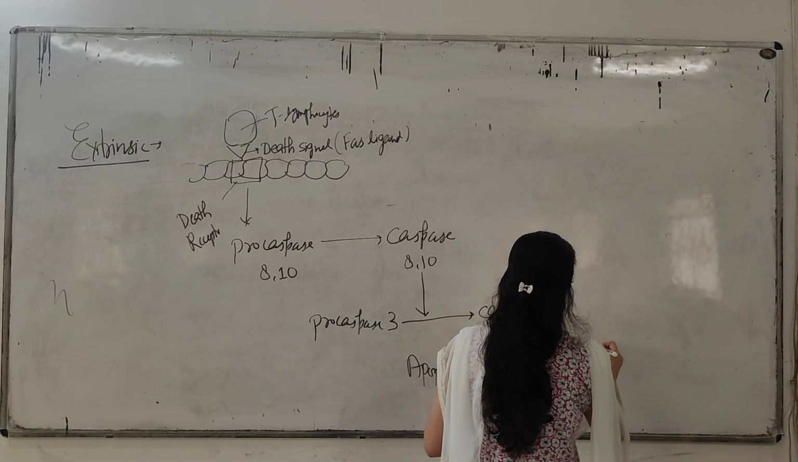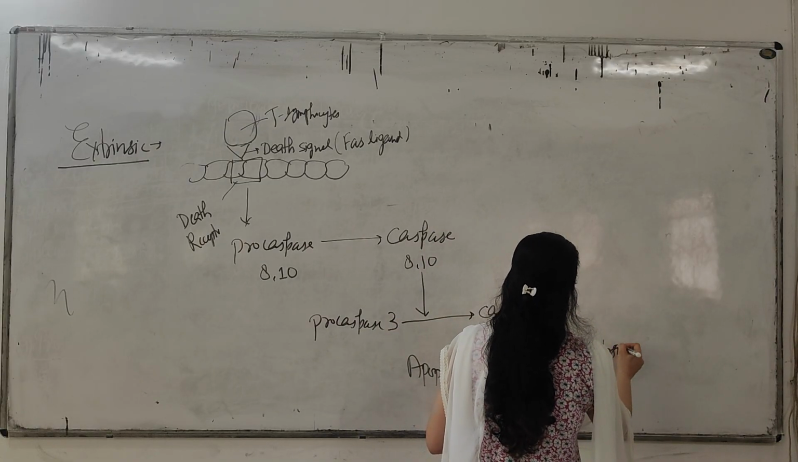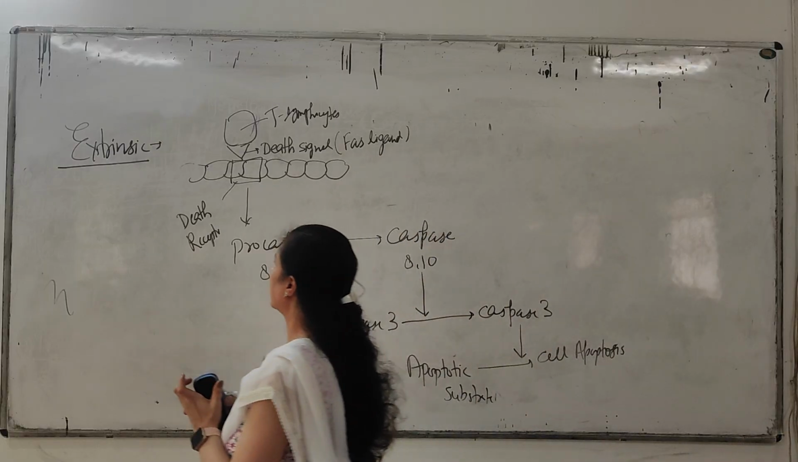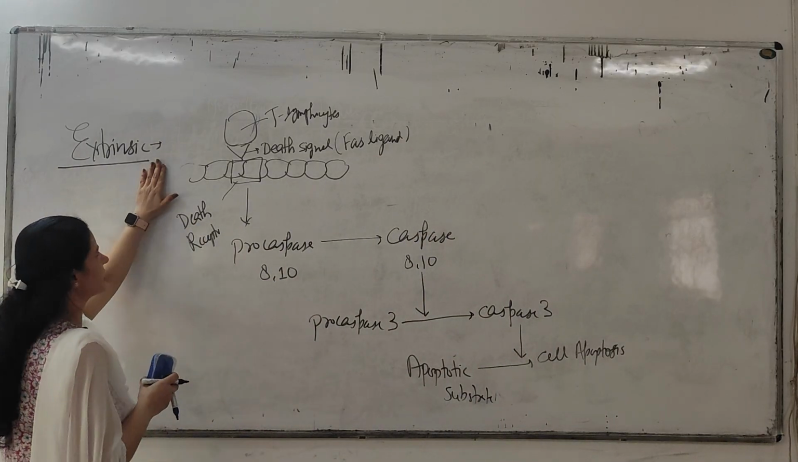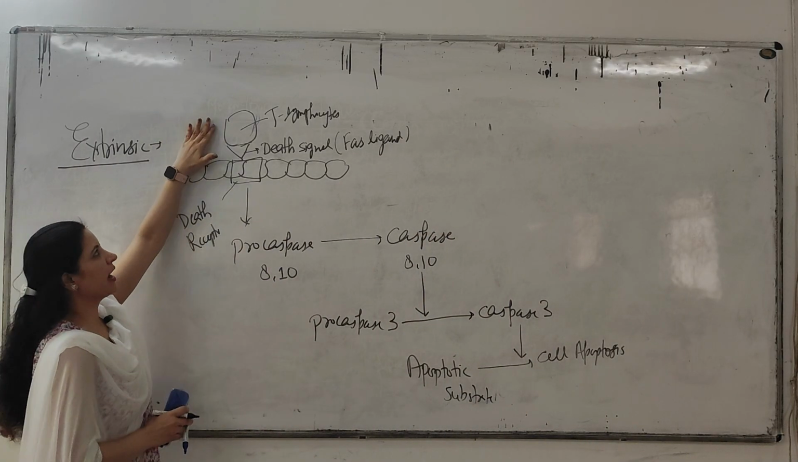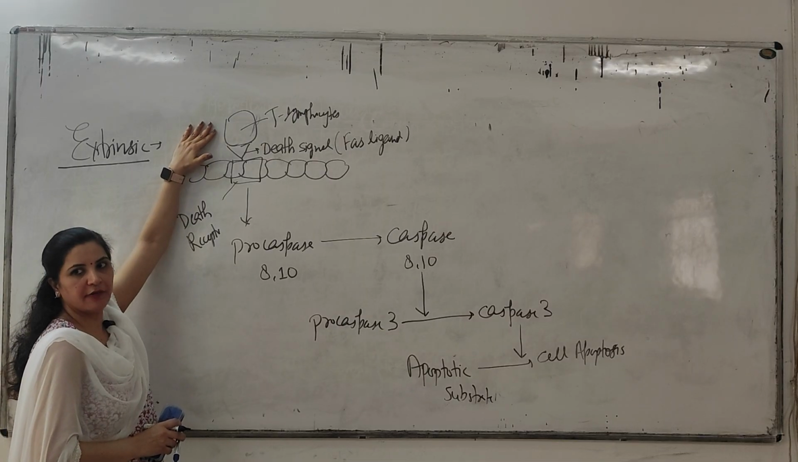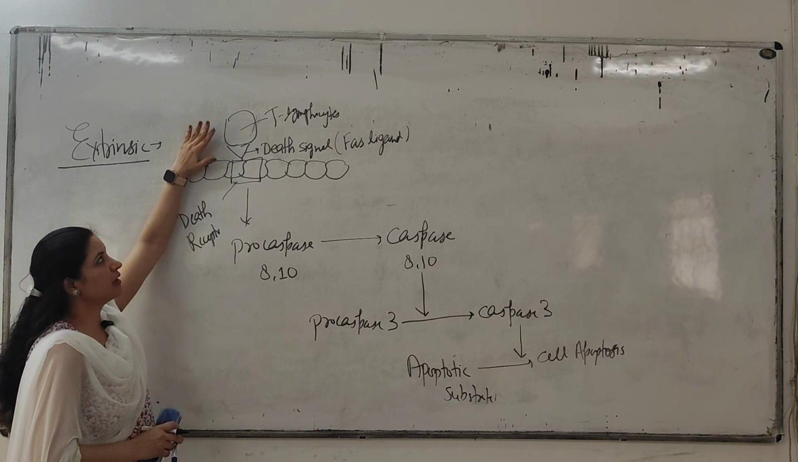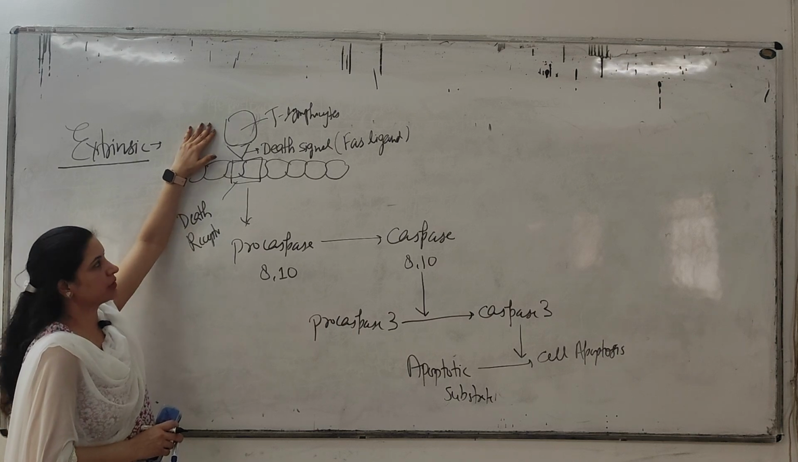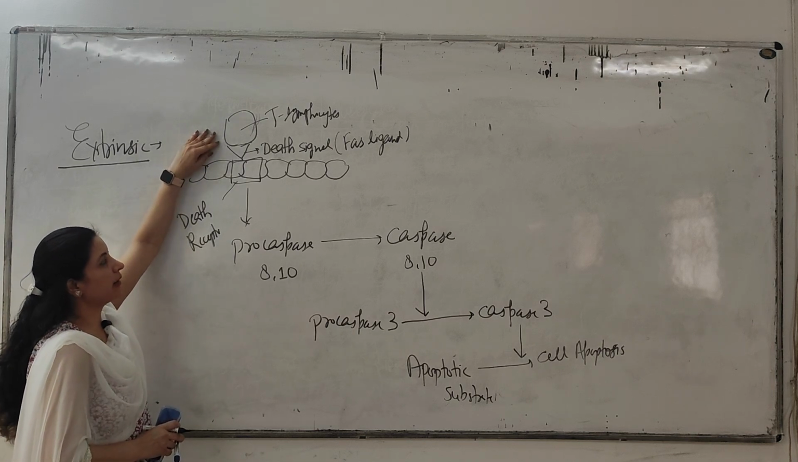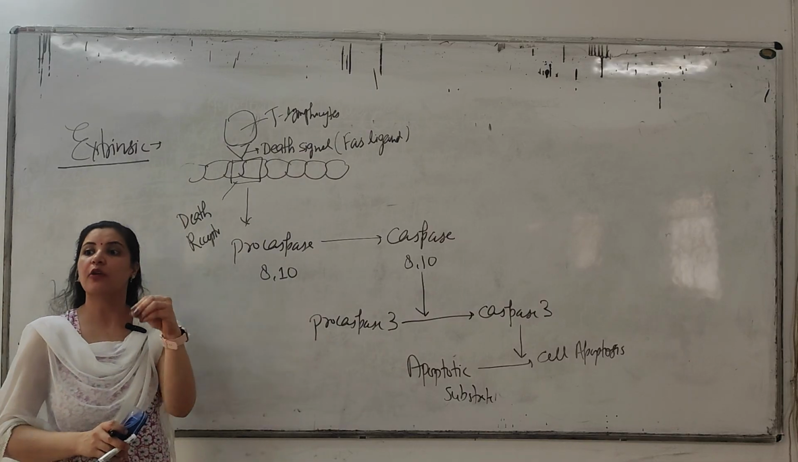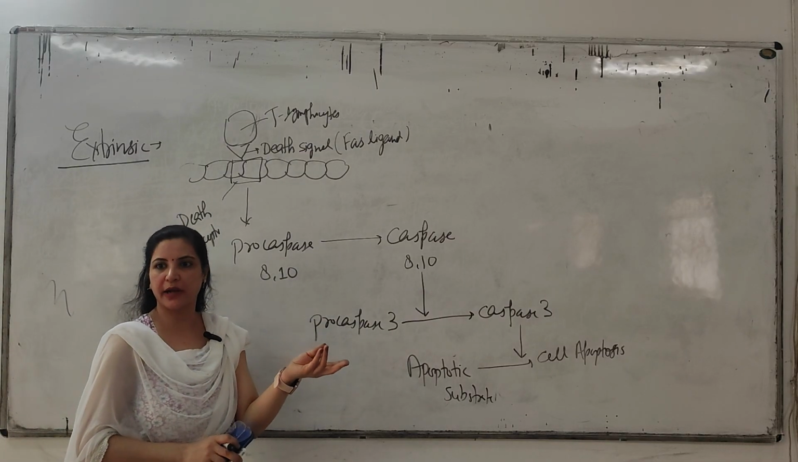Clear, everyone? So, once again I am telling you what happened in the extrinsic mechanism. Suppose this is your activated, self-activated T lymphocytes. So, it is not useful for the body. Now, body has to destroy it by the process of apoptosis. Then what will happen? How will the body detect which lymphocyte we have to degrade?